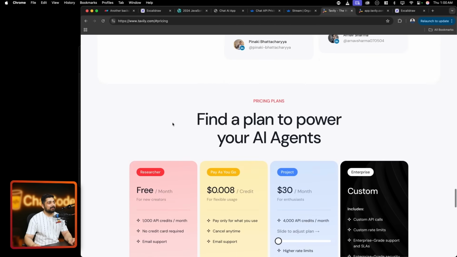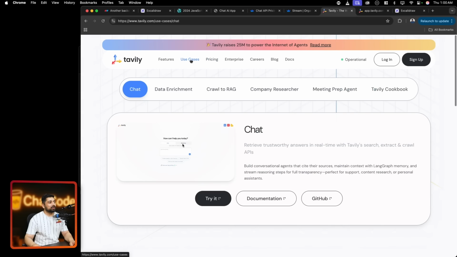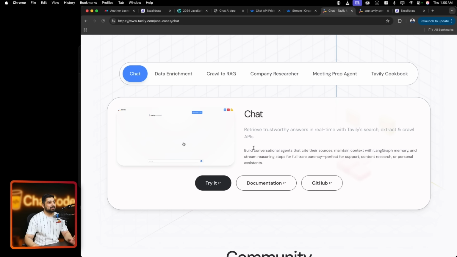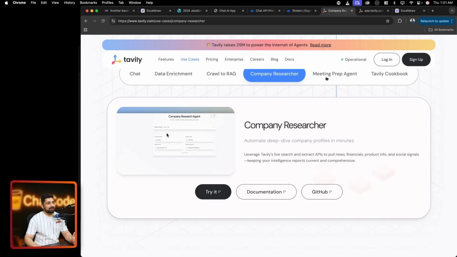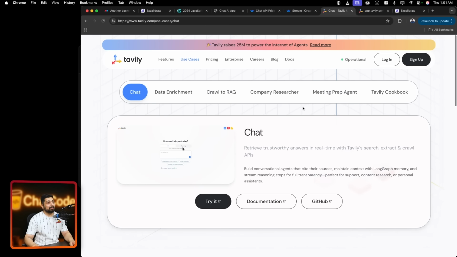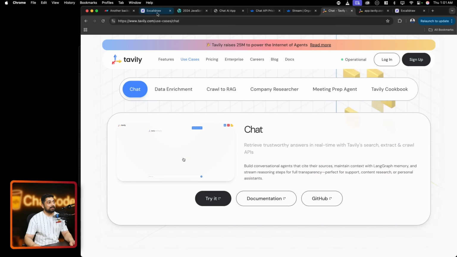So yep, free tiers. Interestingly, if you look at the use cases, this is the most important part: retrieve trustworthy answers in real time with Tavily search, extract, call APIs. Yep, that's the fun part. Although there are other use cases and businesses of them, we are not much interested in that. This is what we'll be integrating in our app.